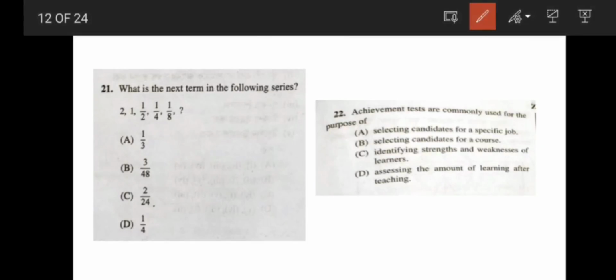Now coming to the next question: 2 to half, 1, 1 to half, half to 1/4, 1/4 to 1/8. So it is being halved. So what is the half of 1 by 8? 1 by 16. 1 by 16 means here the correct answer would be 3 by 48, option B. Now question number 22. Achievement tests are commonly used for the purpose of assessing the amount of learning after the teaching. So the correct answer is option D.